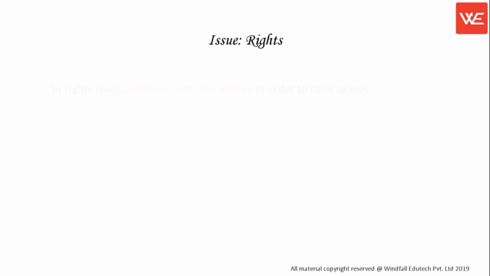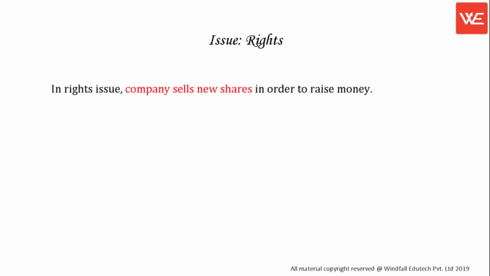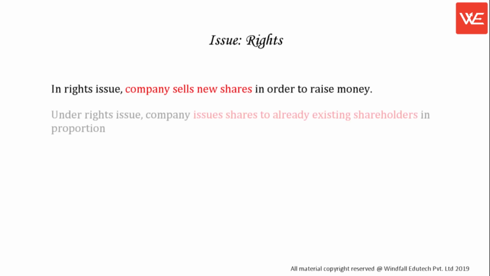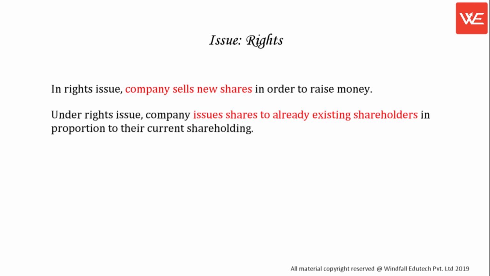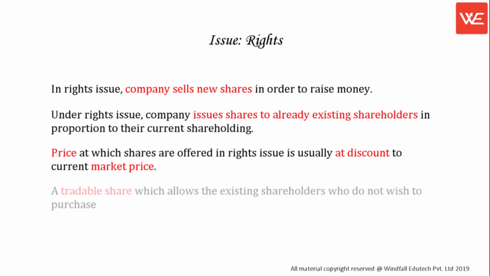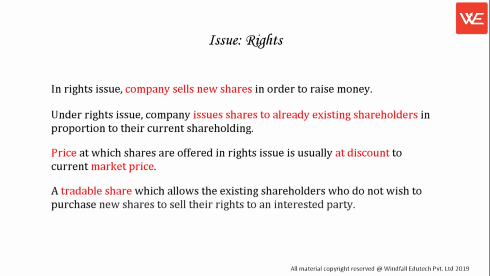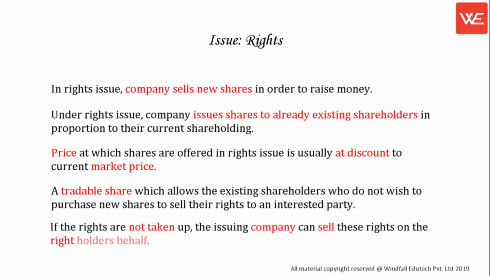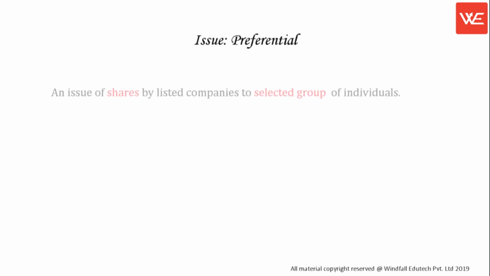Issue, rights. In a rights issue, the company sells new shares in order to raise money. Under a rights issue, the company issues shares to already existing shareholders in proportion to their current shareholding. The price at which shares are offered in a rights issue is usually at a discount to the current market price. A tradable right allows existing shareholders who do not wish to purchase new shares to sell their rights to an interested party. If the rights are not taken up, the issuing company can sell these rights on the right holder's behalf.